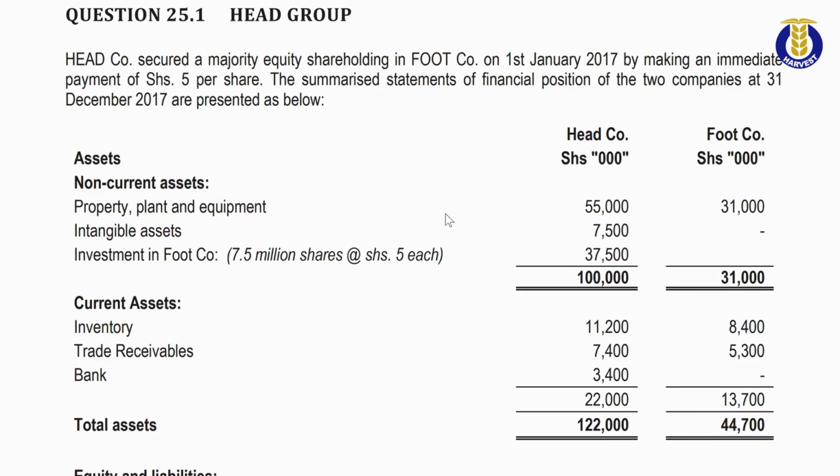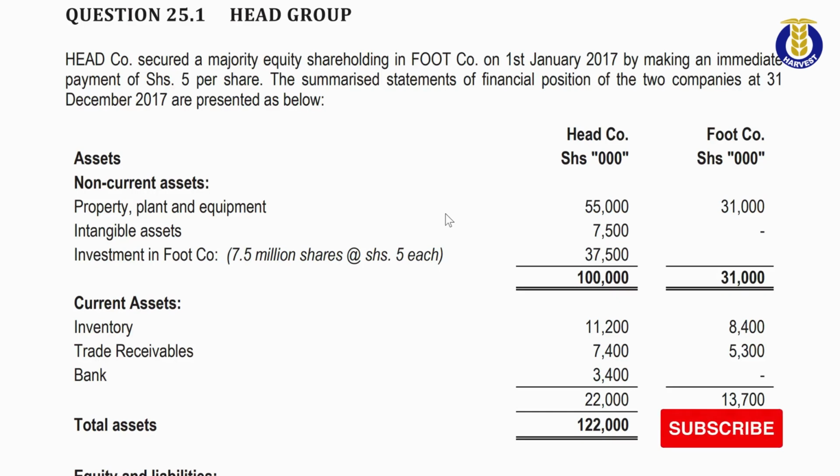So it means that you as a student watching this video, you need to watch the two videos concurrently. You start with my video that handles the consolidation procedures under IFRS 10 and follow that with this video that handles the consolidation of head group.